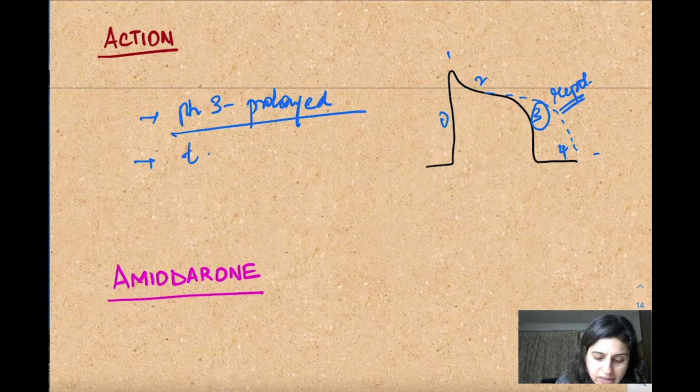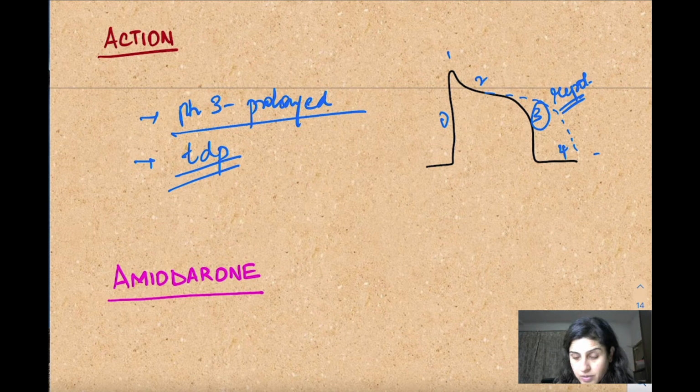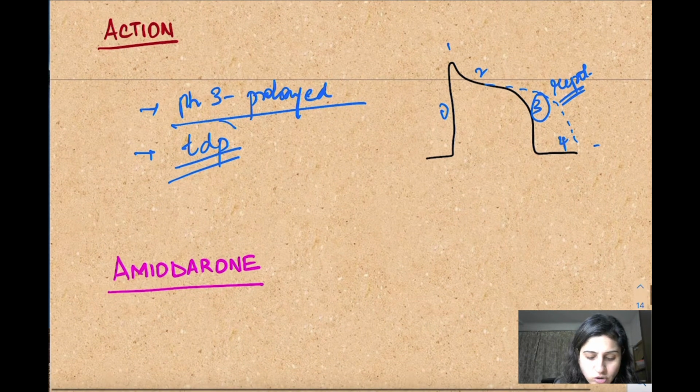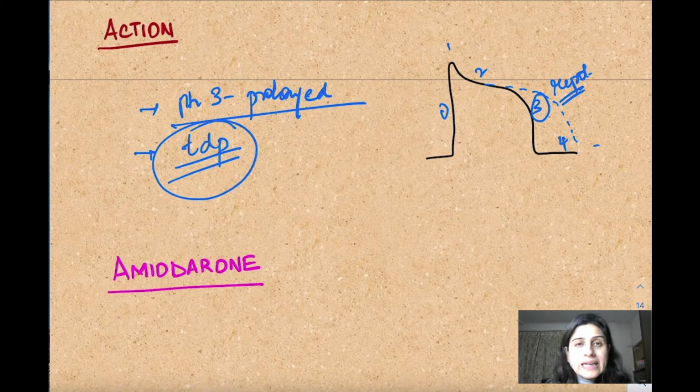And this is a dangerous condition, like Torsades de pointes can occur, because when there are so many depolarizations, they will be passed on to the ventricles as such, that can lead to dangerous ventricular fibrillation, and it can lead to death of the patient also. So the major drawback of this group is Torsades de pointes, right?